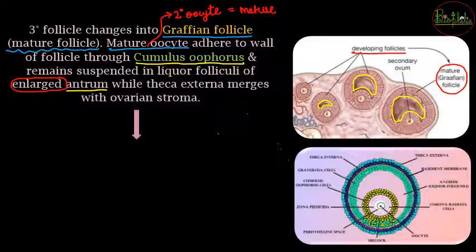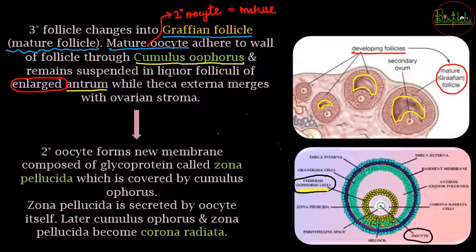So the antrum becomes large and cumulus oophorus formation will occur. If you want to see the cumulus oophorus, you can see in the lower diagram, the yellow colored cells are the cells of the cumulus oophorus, which help the secondary oocyte attach to the Graafian follicle.